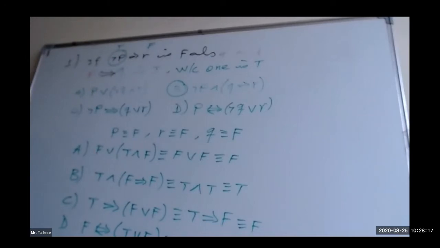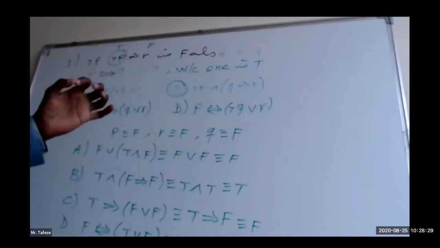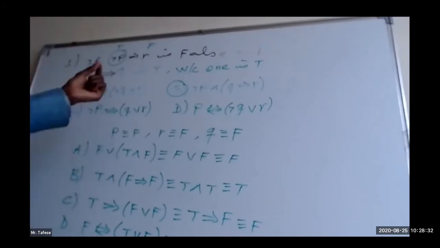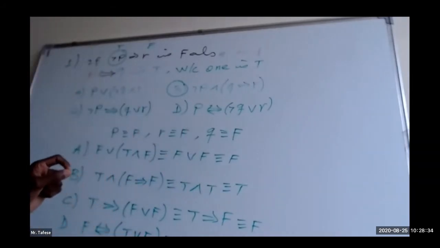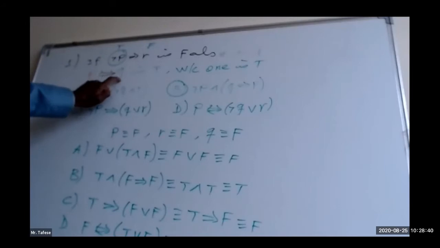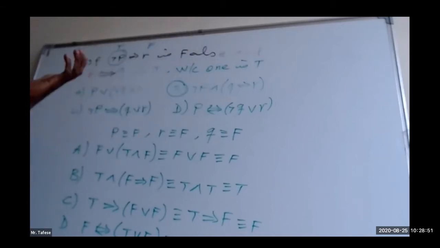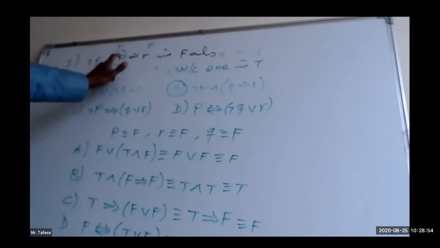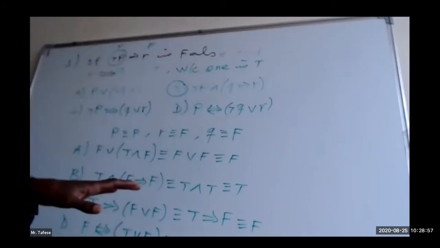So, something that you can conclude from question number one is that to determine the truth value of the given four choices, first we have to get the truth value of individual propositions. That means the truth value of P, the truth value of Q, and the truth value of R. How can we get the truth value of each of these propositions? From the given circumstance, that means from the hypothesis. The hypothesis given is that negation of P implies R is false.